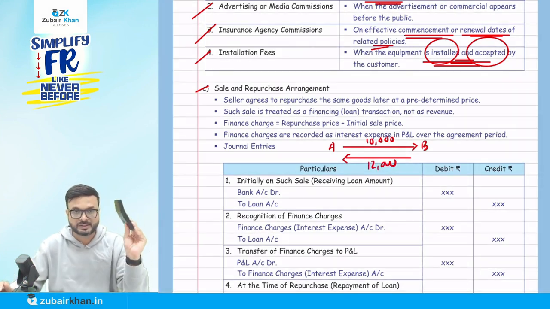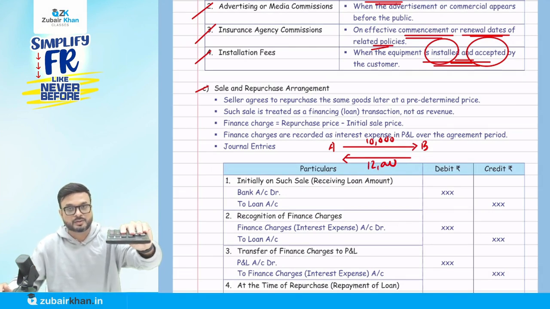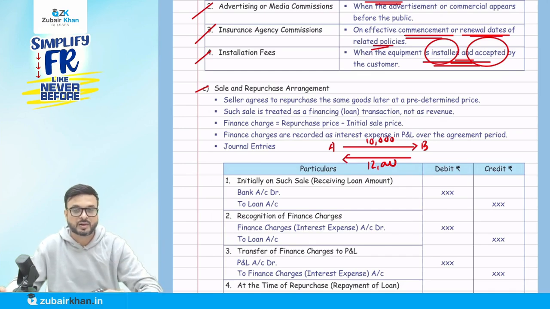Suppose I want to sell you this calculator. I know the value of this calculator is not 10,000, it's just an example. I sold it to you at 10,000, so I recovered the amount. I pass the entry: cash account to sales account.